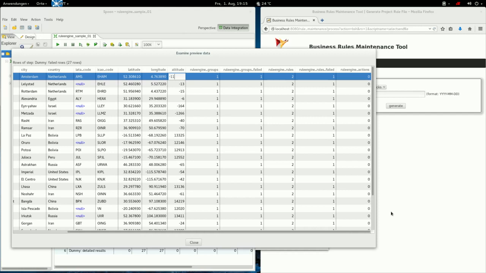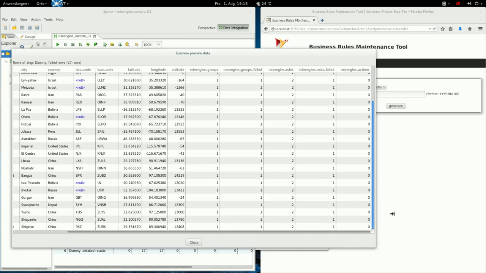As you can see, the rule engine step creates these 5 fields, which tell you how many groups you have, how many of those groups failed, how many rules you have all in all, and how many of the rules failed. The last one here is the actions. You can see it's 0 at the moment. We have not defined any actions yet.